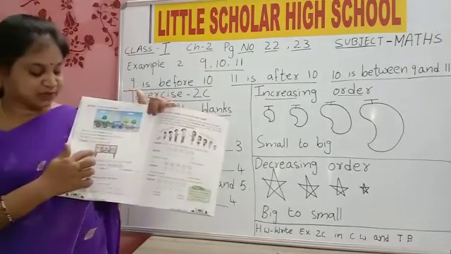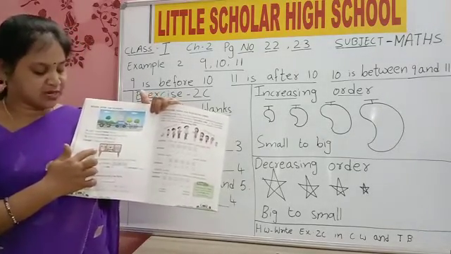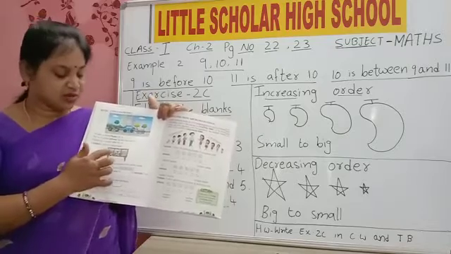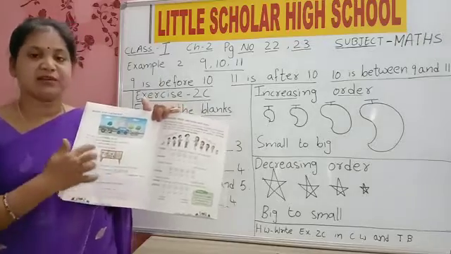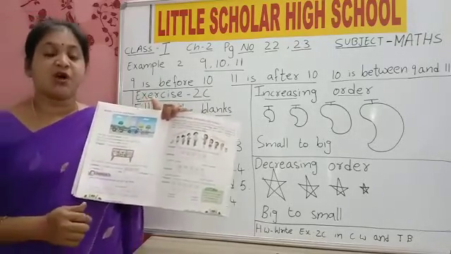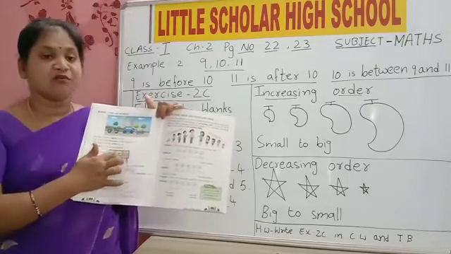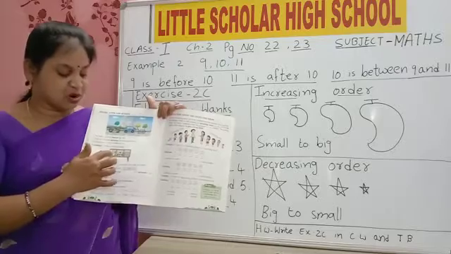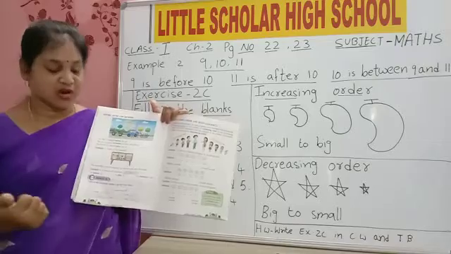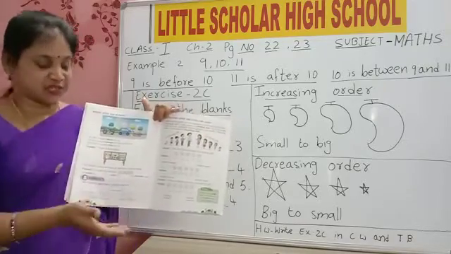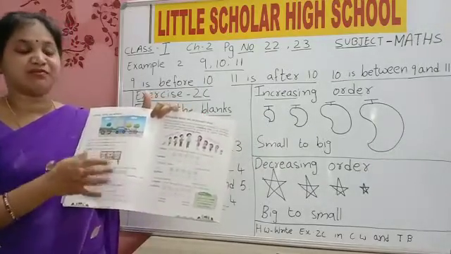Now see the next picture. What is given here? Books, football and alarm clock. Alarm clock, football, books. Can you tell me where is the football now? Football is in between alarm clock and books. Books are after. Alarm clock is before. In the same way, using pictures, children, before, after, between.